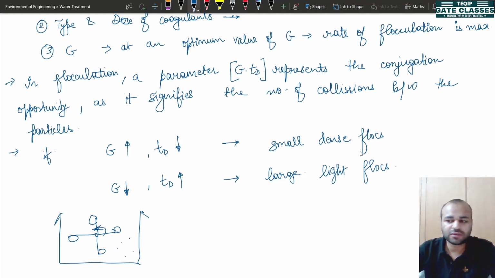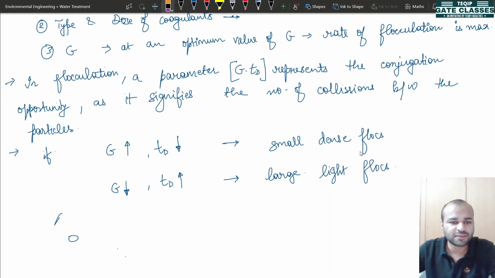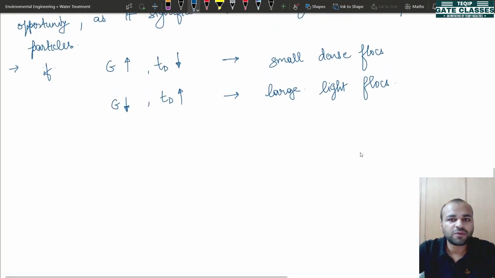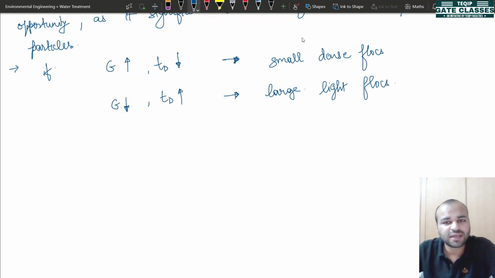So what will you prefer? I hope the concepts are clear by now. So let us take down these points. Now before taking it, let us see how we create large and dense flocks, because in either of these cases we are not able to get the large and dense flocks.